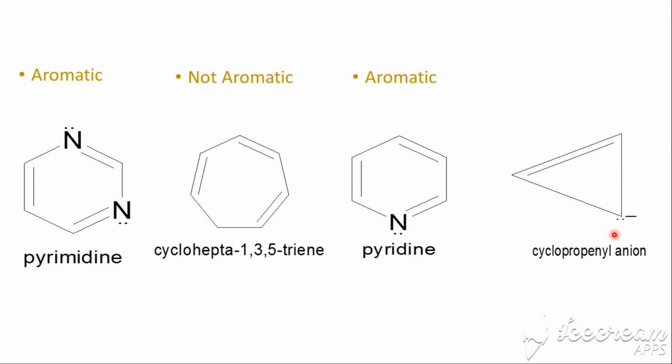And this compound is conjugated. It doesn't seem so conjugated, but it's conjugated because the electrons in the double bond can easily flow around the compound. So that compound will be conjugated. But because it has 4 pi electrons, cyclopropenyl anion will be anti-aromatic.